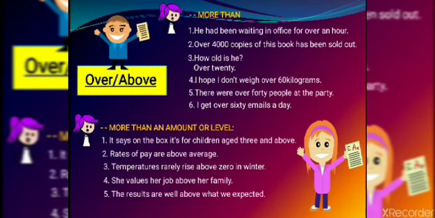When we use over, there will be no sense of level or amount. But when we use above, there will be a sense of temperature, level, and amount. Both indicate more than, with a little bit of differentiation between the two. Next slide.